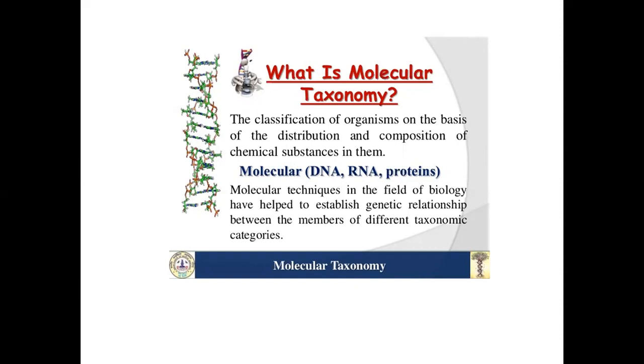Molecular techniques in the field of biology have helped to establish genetic relationships between the members of different taxonomic categories.